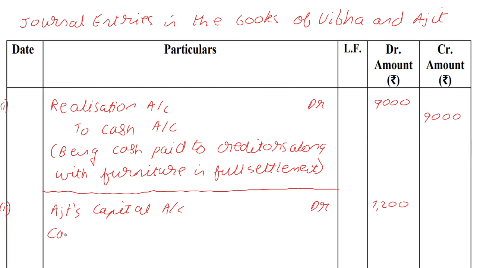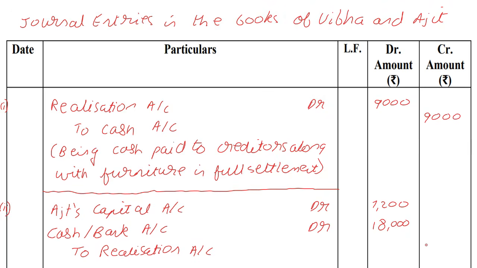Then we have cash or bank account. Okay, since they've not been very specific, it could be either, so no problem. Cash bank account, up to you. Cash bank account debit, for the remaining 18,000. Okay, so debit the receiver, debit what comes in, and credit what goes out, which is the realization account. All right, for a total of 25,200.